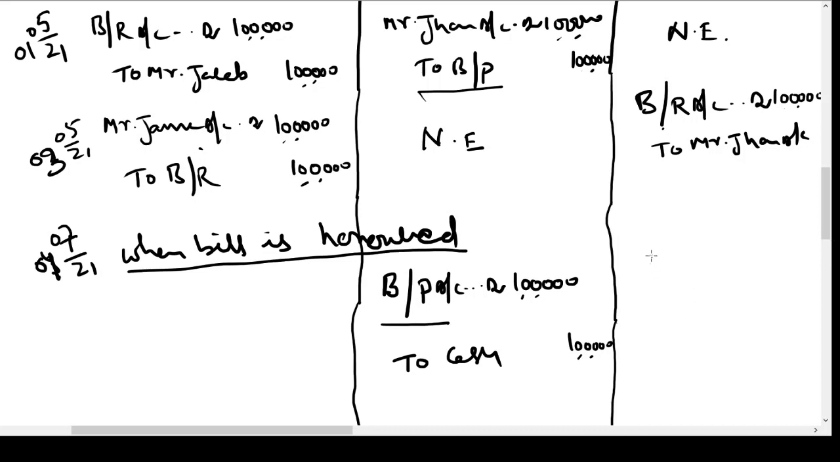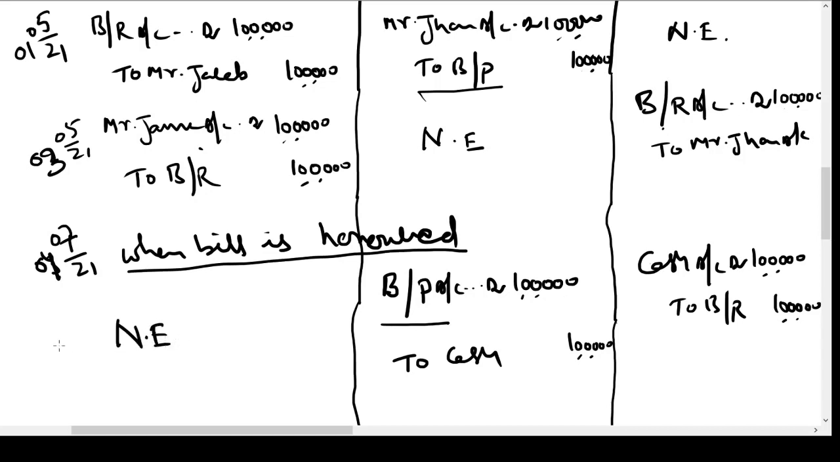Okay. Now, who is receiving this cash? Mr. James is receiving the cash. Hence, cash account will be debited in his books. And he will give the bill back to Mr. Jacob. So, the bill is going out and he is collecting cash. There will be no entry in the books of Mr. John because he is not a party to the transaction.